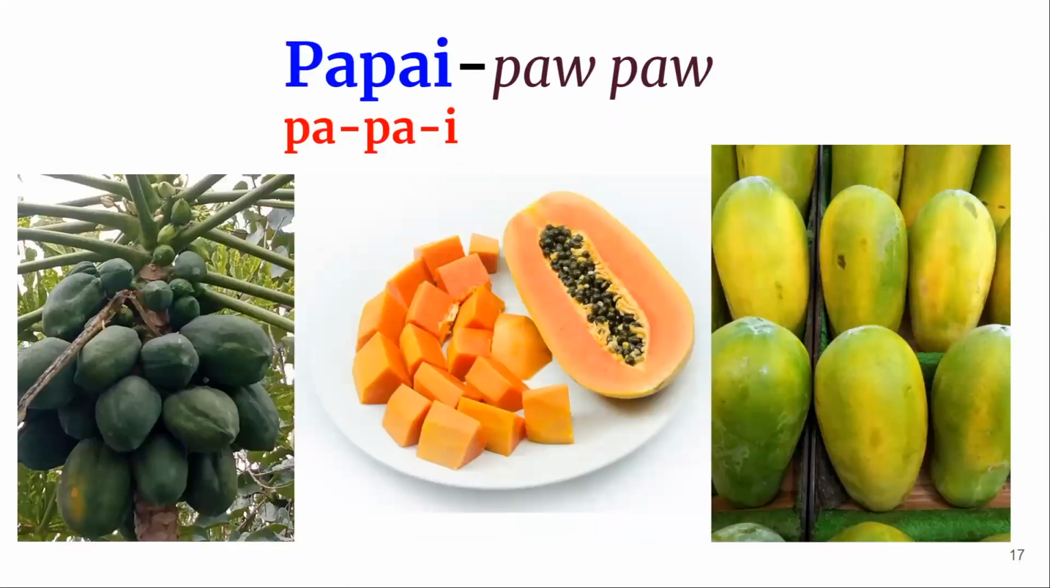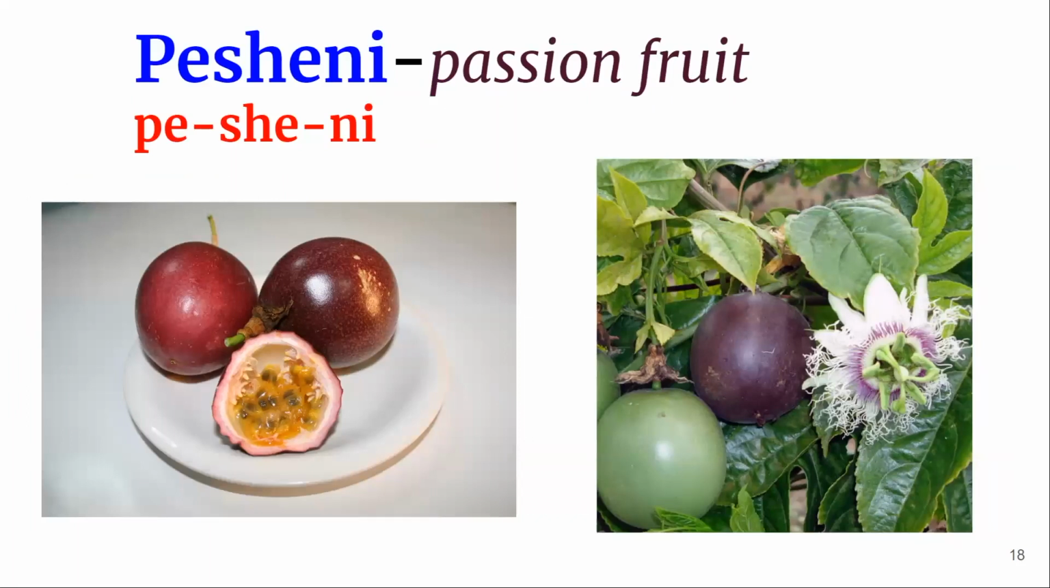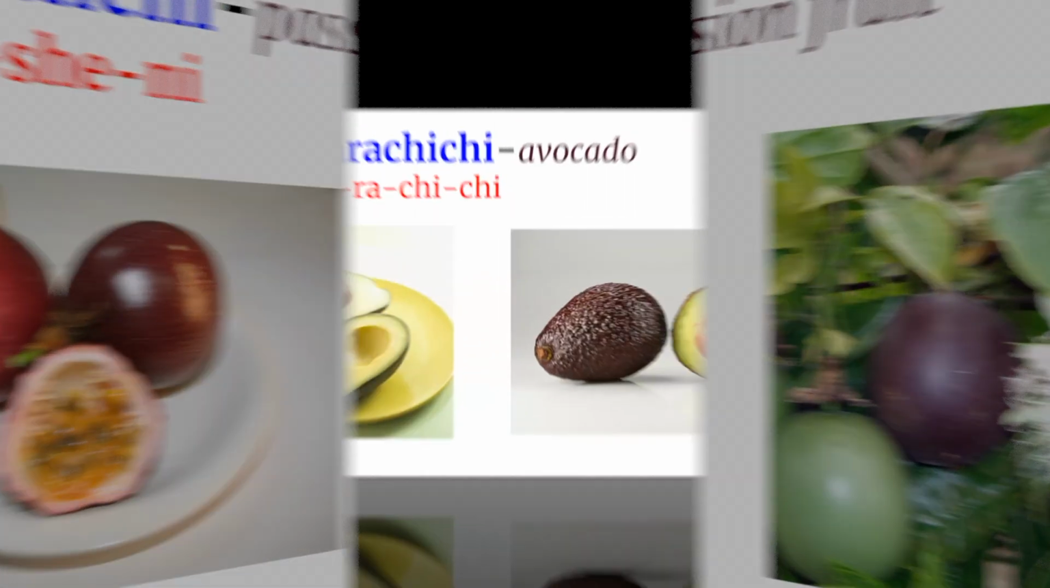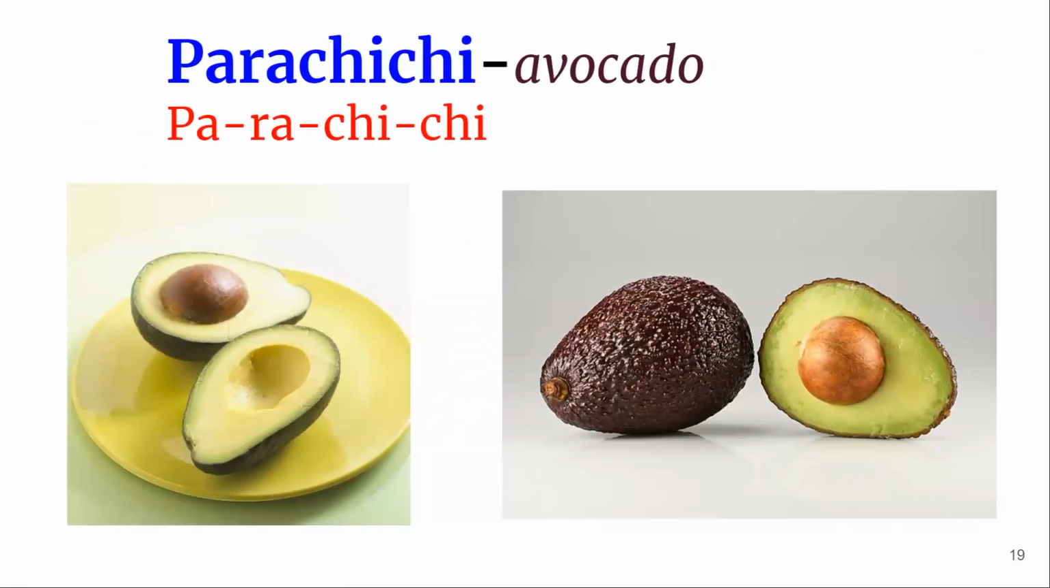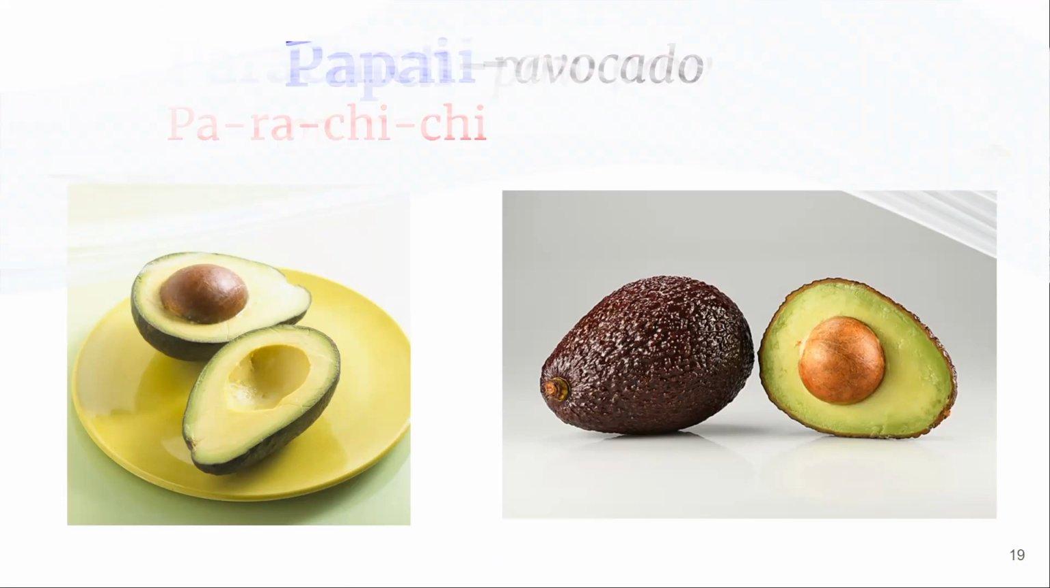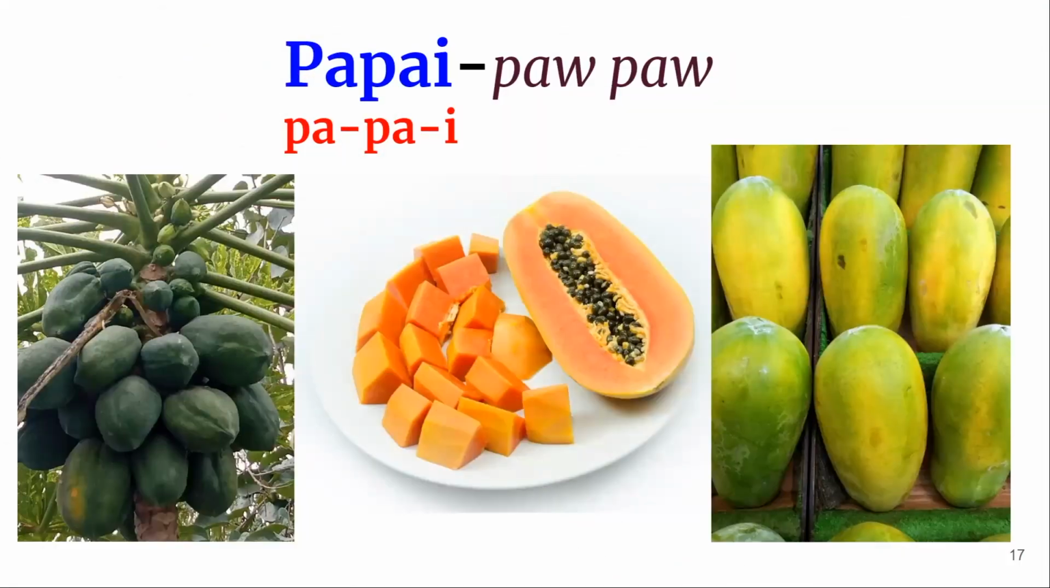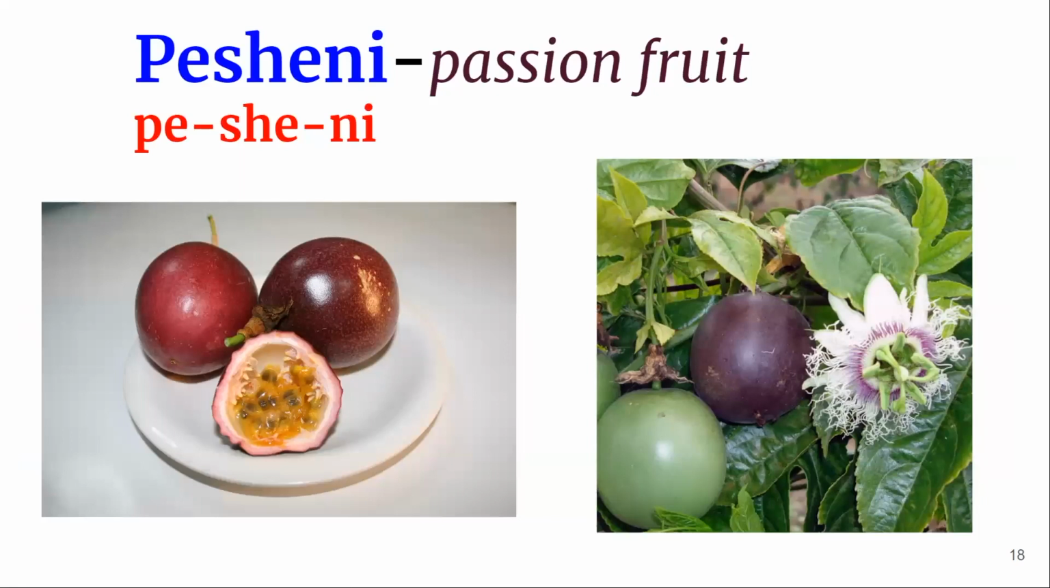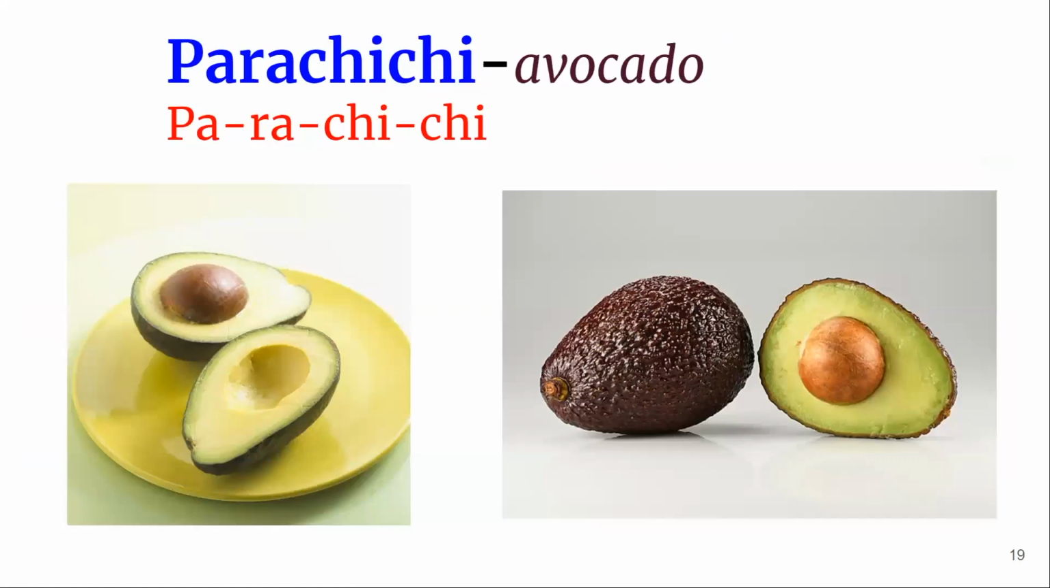Papai, my second favorite fruit. Papai, popo or papaya. Pesheni, passion fruit. Parachichi, avocado. This is cream of the cream, top of all fruits. Parachichi. Papai, popo. Pesheni, passion fruit. Parachichi, one avocado.